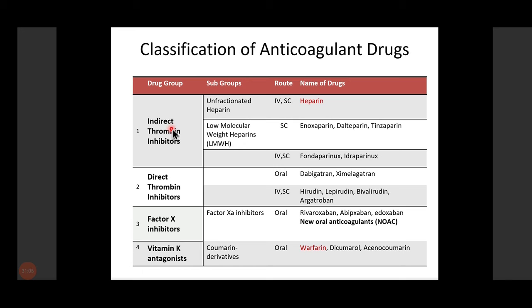And we also have indirect thrombin inhibitors. Among this, we have 3 categories. Unfractionated heparin, which consists of a pentasaccharide unit along with a long molecular chain. Then we have low molecular weight heparin. This consists of the pentasaccharide chain, but the attached molecular chain is far shorter compared to unfractionated heparin. Then we have fondaparinux and idraparinux. These are the agents which only have the pentasaccharide chain and no attached molecular chain.